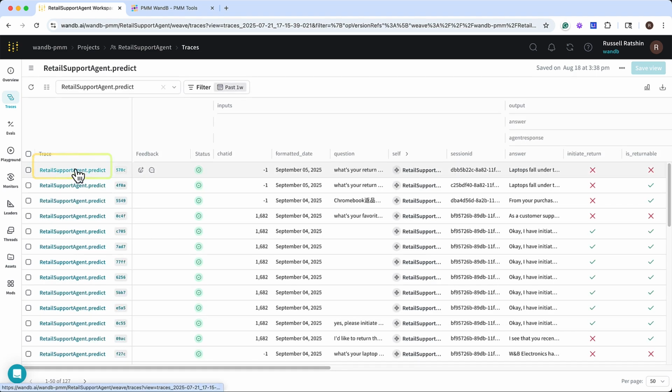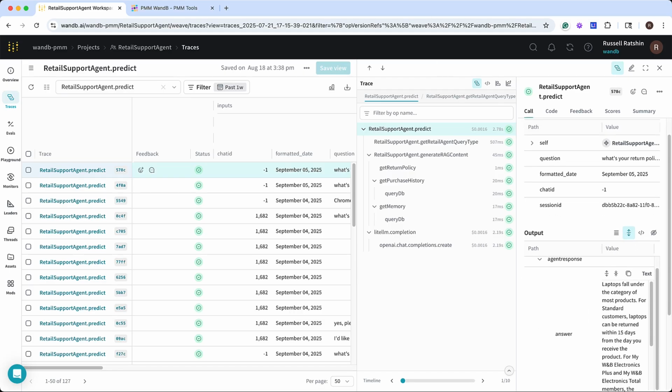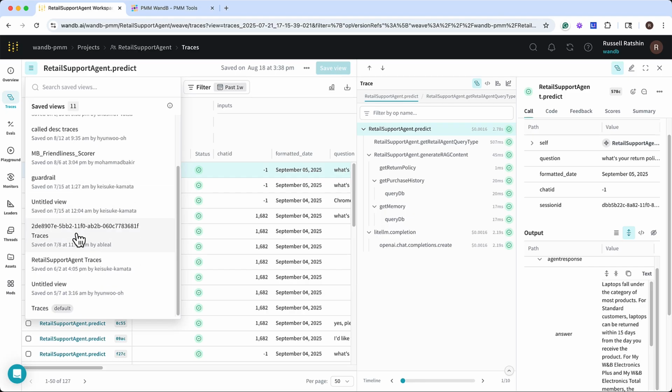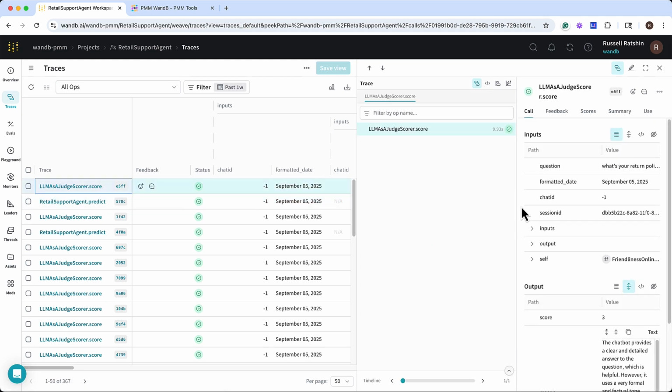Here's the trace from our interaction. And here, you can see the response from our chatbot. Recording this trace in Weave has triggered our friendliness monitor, so let's check out our online evaluation results. I just changed our view here from looking at traces coming only from our support agent to all traces, which includes our monitor traces as well. Directly above our most recent support agent trace is this LLM as a judge score from our monitor. Clicking on it reveals all the score inputs, including the input and output from the support agent interaction.